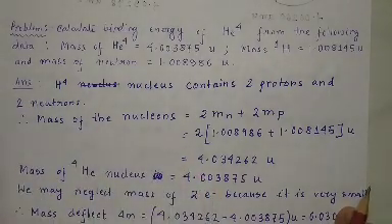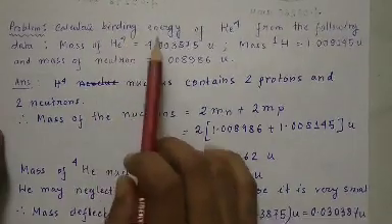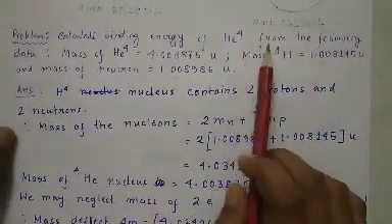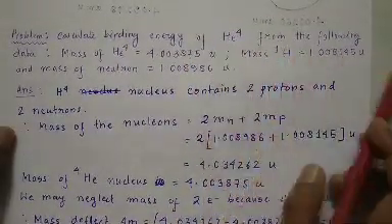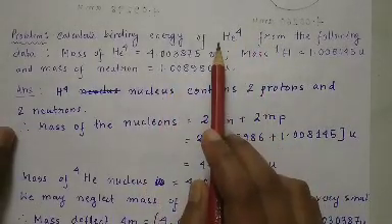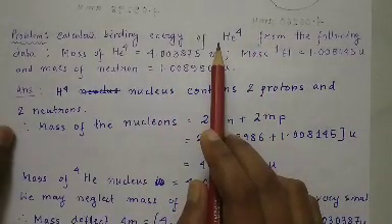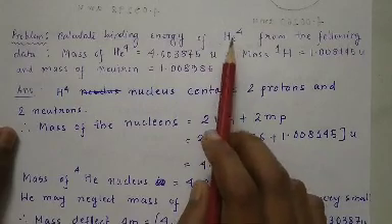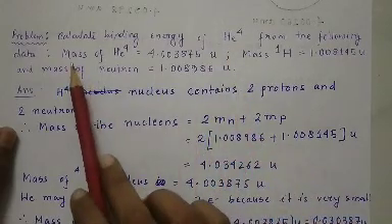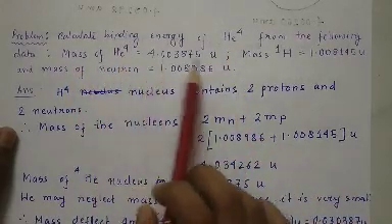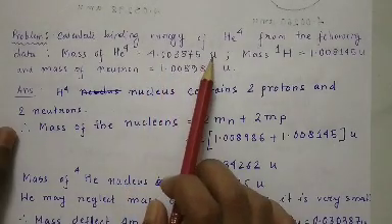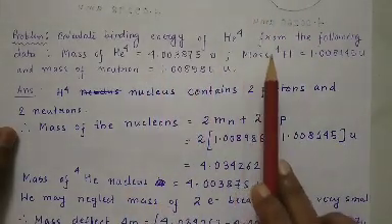Now we will discuss one numerical problem. We have to calculate the binding energy of helium-4 from the following data. Here you can see the proton number is not given, but we know the proton number of helium is 2. The mass of helium-4 is given this much U, where U is the atomic mass unit, and the mass of 1H.